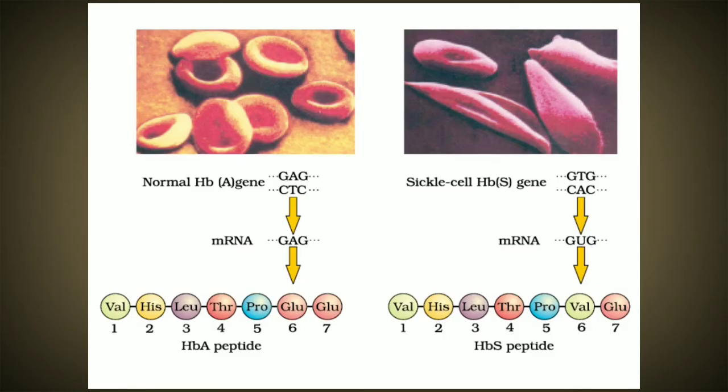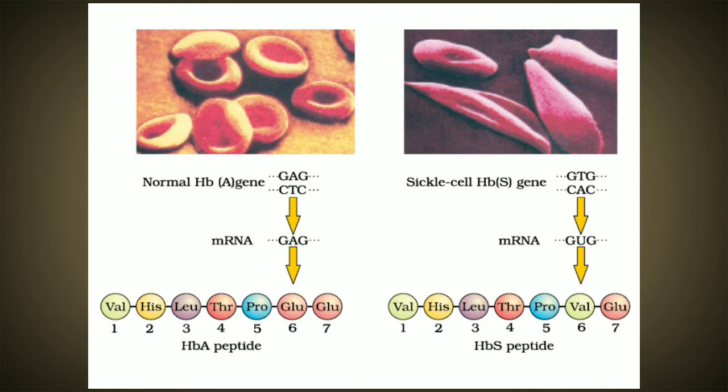This is an example from the textbook, where two genes are compared. One is the normal hemoglobin gene, and the other one is the sickle cell hemoglobin gene. Now this is the normal gene, which codes for an amino acid called glutamine.